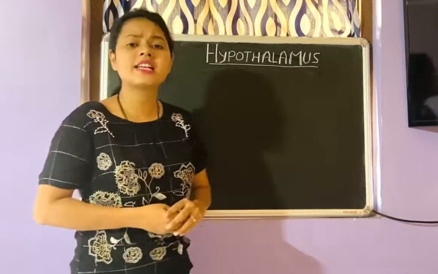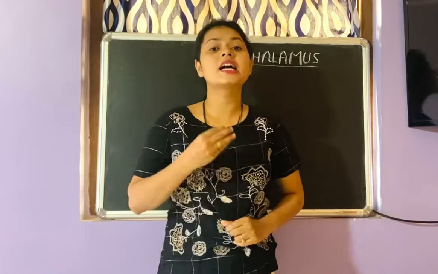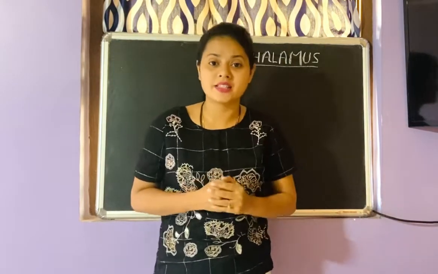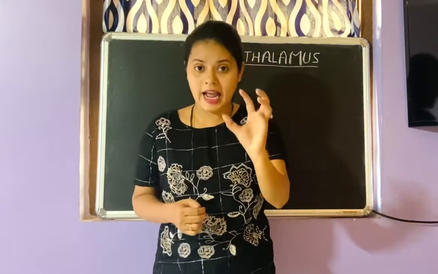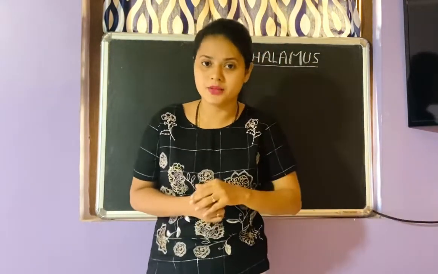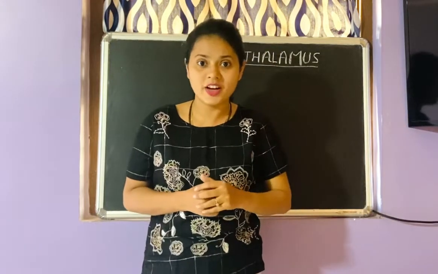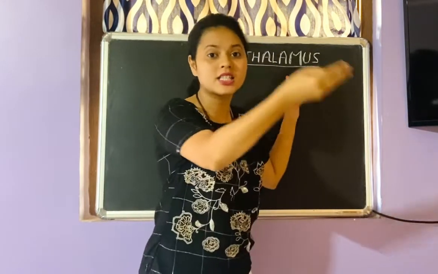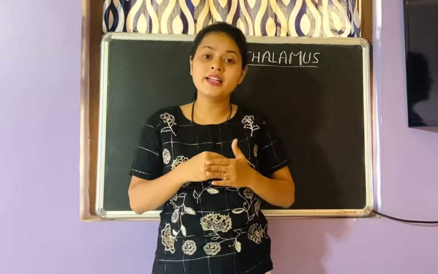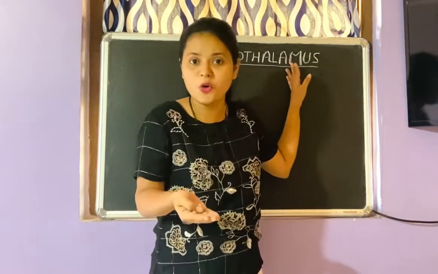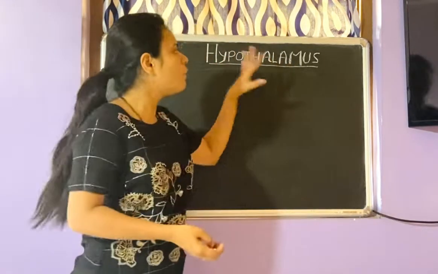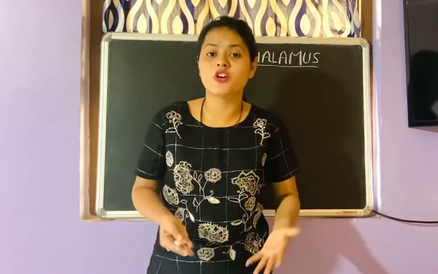Now normally we say that hypothalamus is a connecting link between nervous system and endocrine system. Why? Because hypothalamus is present in the nervous system. It's a part of the nervous system, right? So it's a link between nervous system and endocrine system. Endocrine system, why do we say? Because this is a gland which is secreting hormones. Fine. Now what does hypothalamus consist of?